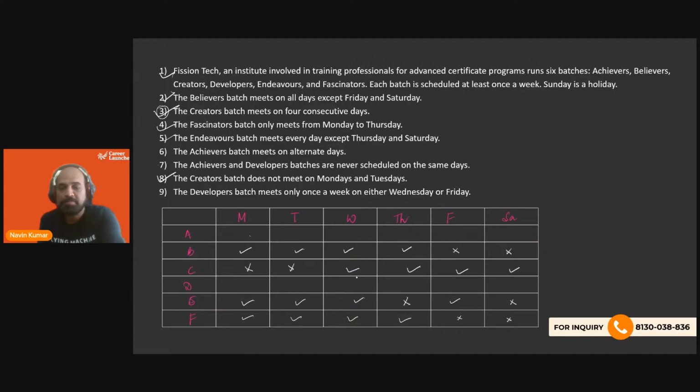So suppose the developers batch, they meet on Wednesday, and we have got achievers batch, they meet on alternate days, and we have the A and D batches are never scheduled on the same days. So if developers is Wednesday, achievers batch will never meet developers batch, so it has to be TTS, right? So basically, if developers is MWF, Monday, Wednesday, Friday, the alternate ones,